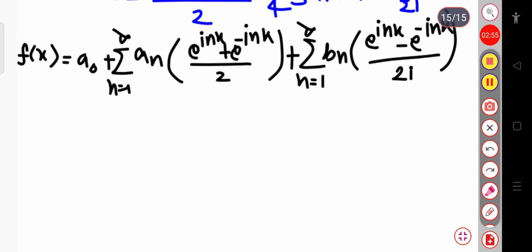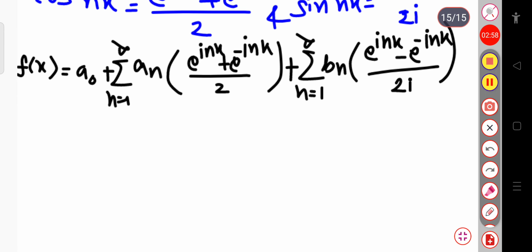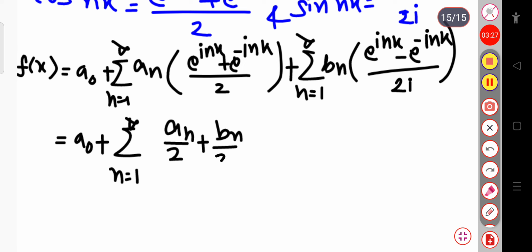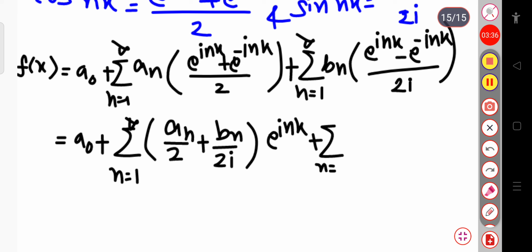Now from this expression you can see, if I take common this exponential i nx term, let me write first a naught plus sum over n equal to 1 to infinite. If I take common exponential i nx, the first term will be a n by 2 from the second term plus b n by 2i from the third term, whole into exponential i nx plus sum over n equal to 1 to infinite.